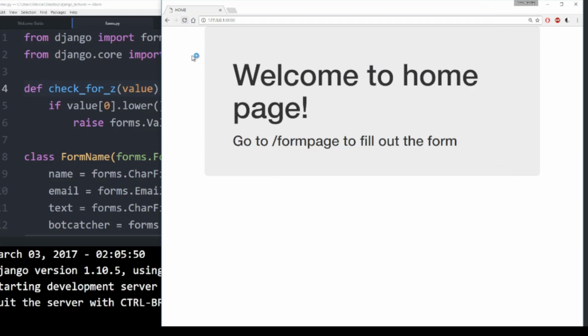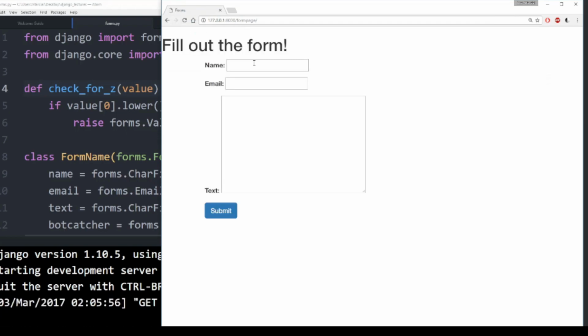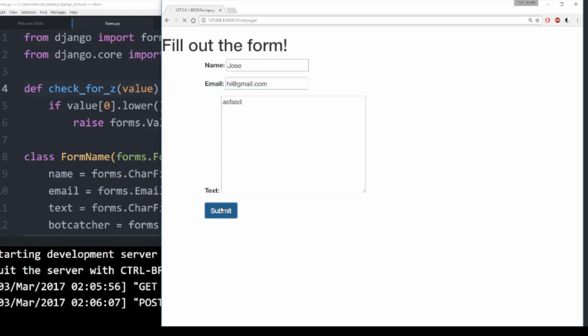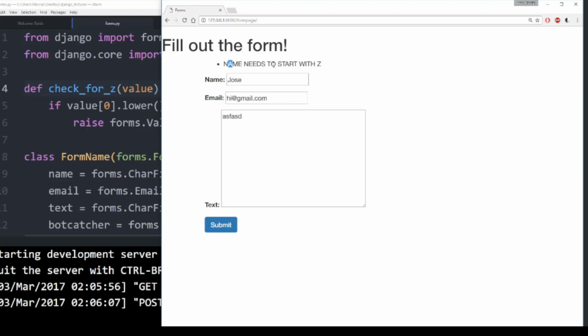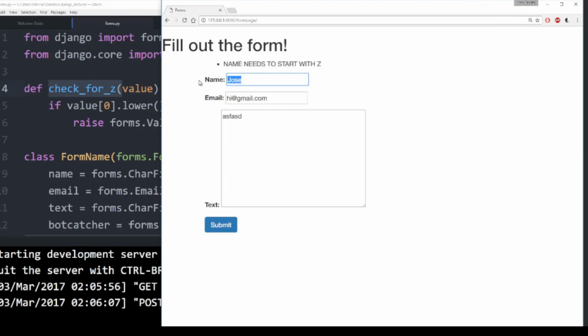Okay, perfect. So now over here, what I am going to do is go to the form page and then let's fill out the form first. We'll fill it out with just this name and hi at gmail.com and some junk text. Submit and it says name needs to start with Z. Perfect. Okay, so we know how our custom validation is working.